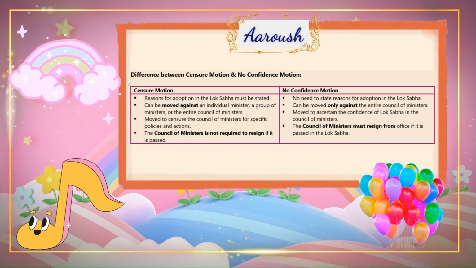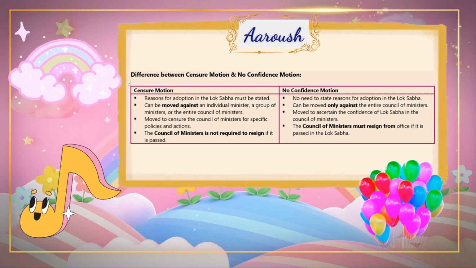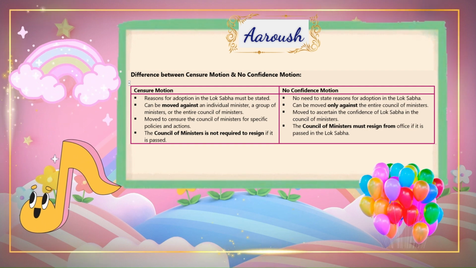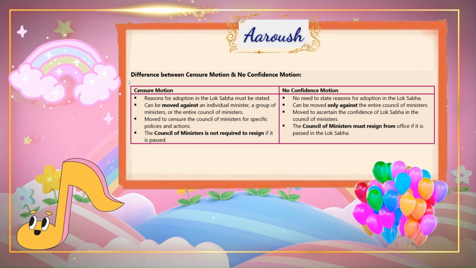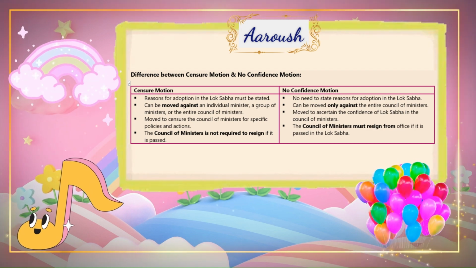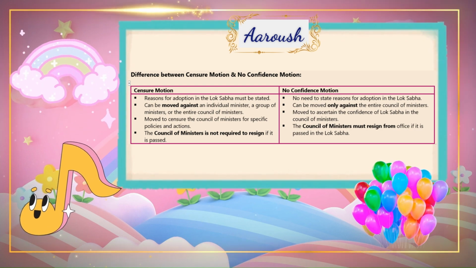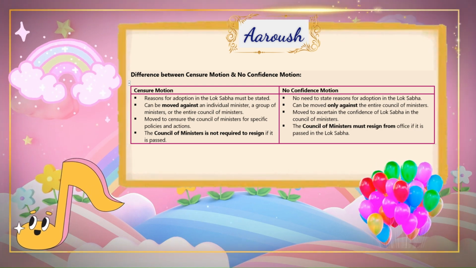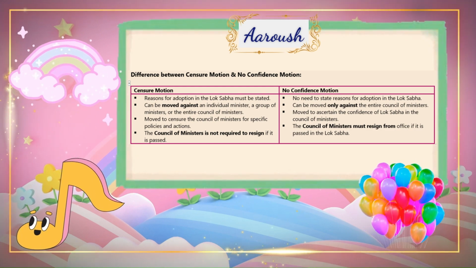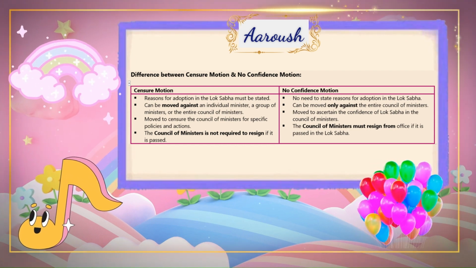Difference between censure motion and no confidence motion. Censure motion. Reasons for adoption in the Lok Sabha must be stated. Can be moved against an individual minister, a group of ministers, or the entire Council of Ministers. Moved to censure the Council of Ministers for specific policies and actions. The Council of Ministers is not required to resign if it is passed. No confidence motion. No need to state reasons for adoption in the Lok Sabha.